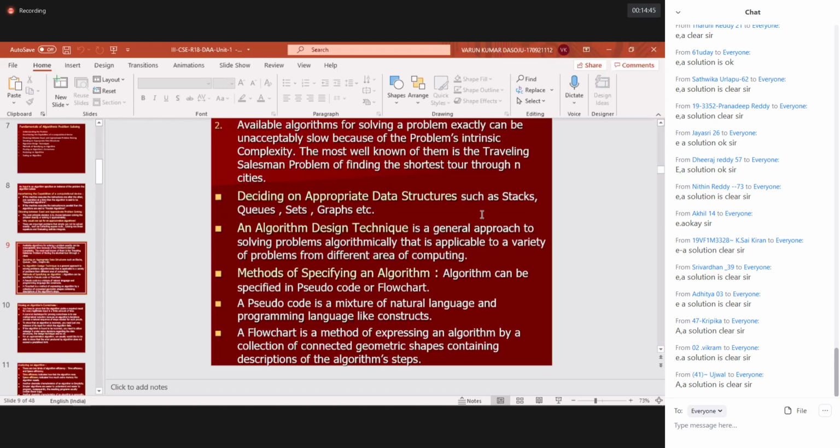I'll give you a simple example. Please understand: in order to move a bike, an engine is required.